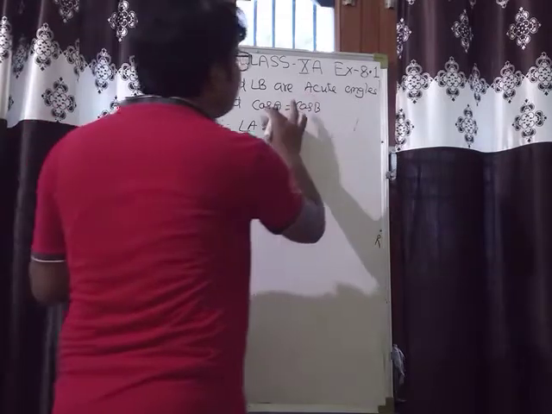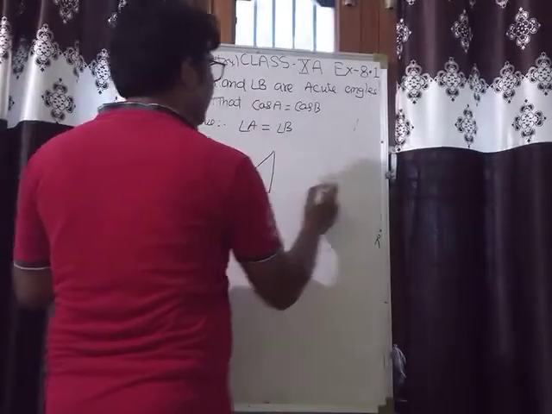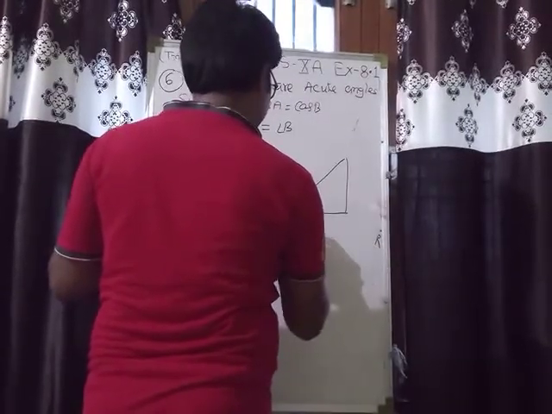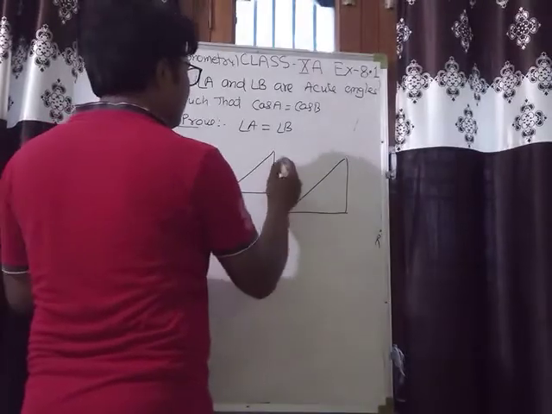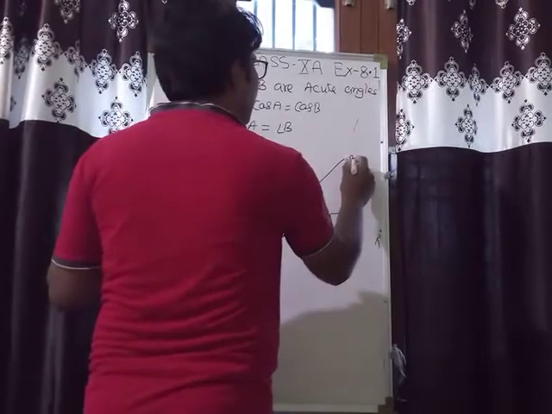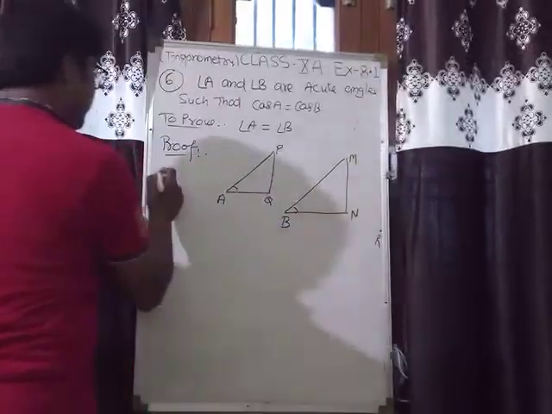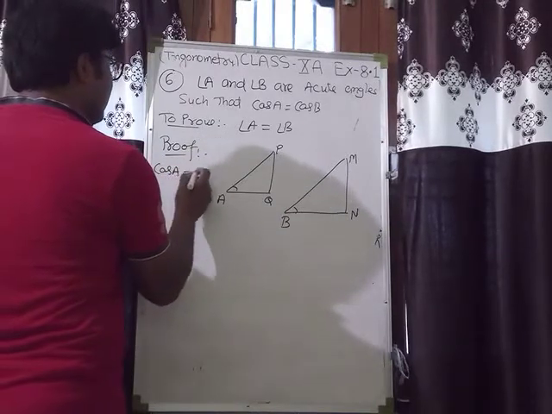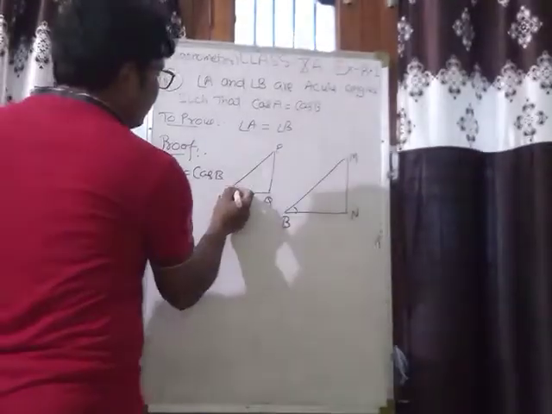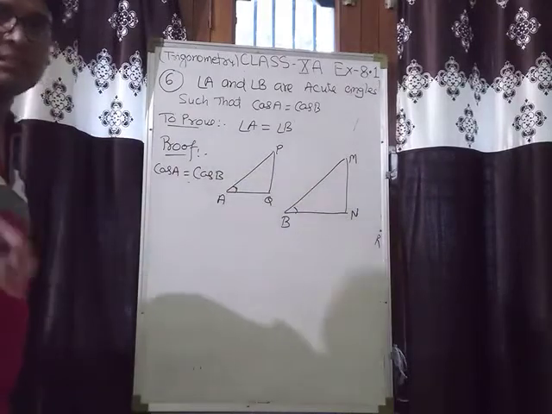See, consider two triangles. This is angle A here and another triangle. This is B here. And whatever names you want to give, leaving AB, that is PQ and that is MN. Here cos A is equal to cos B. What is given here? Cos A equal to cos B. We know that cos theta is equal to what? Base by hypotenuse. Base by hypotenuse.